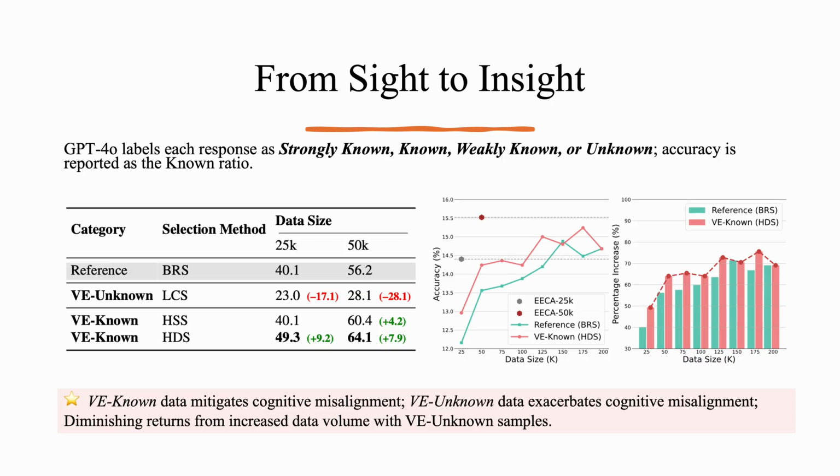A quick look at these splits reveals 3 insights. First, the HDS and HSS groups, what we call vision encoder known data, consistently reduce misalignment and boost accuracy. Second, the LCS group, our vision encoder unknown data, actually makes things worse. Third, pouring in more vision encoder unknown images produces sharply diminishing returns. In other words, better images matter far more than more images.